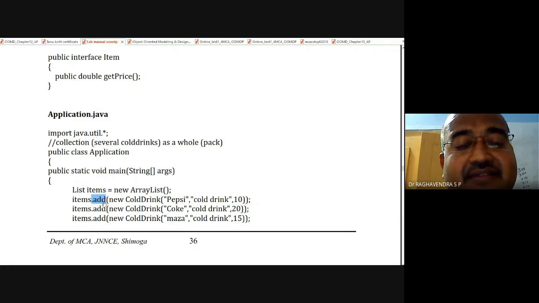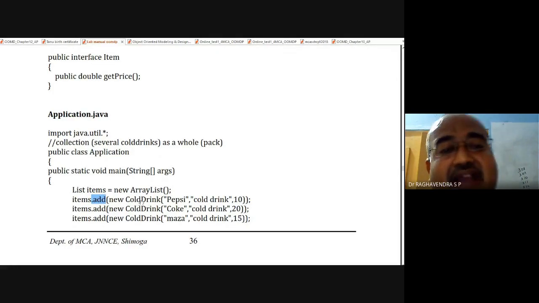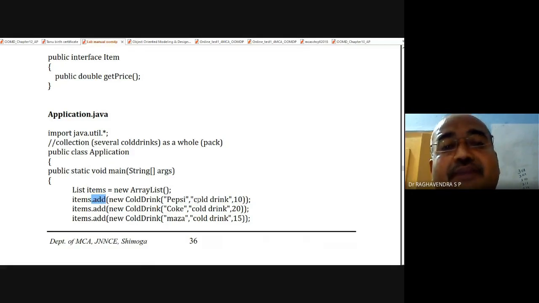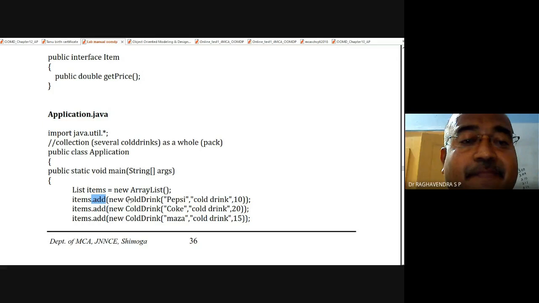So new ColdDrink. ColdDrink is a class, and these three are the values which will be passed as arguments for the constructor of ColdDrink. So these three values will be added to the items. What is the first value? It is Pepsi, and the description is cold drink, and price is ₹10.